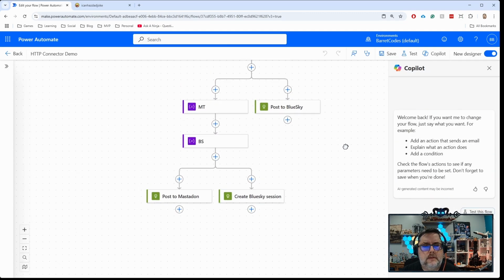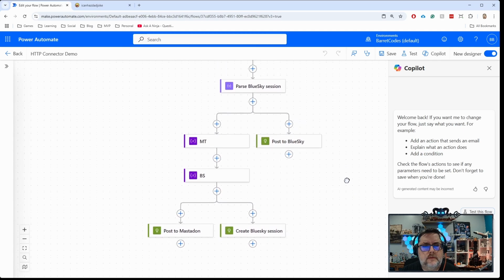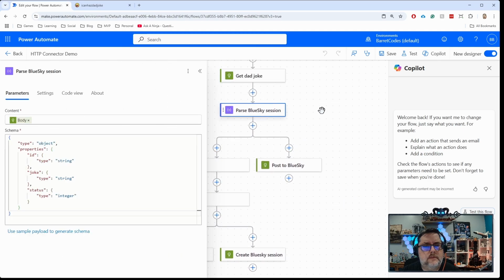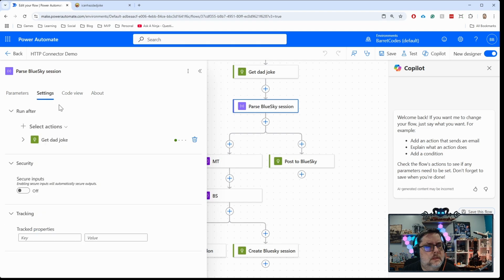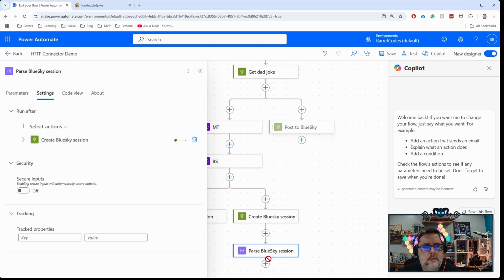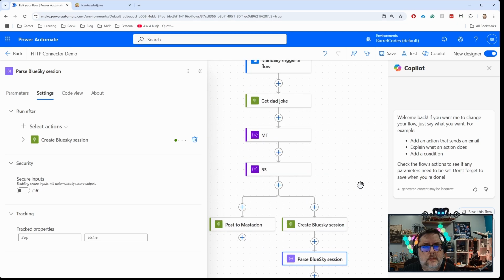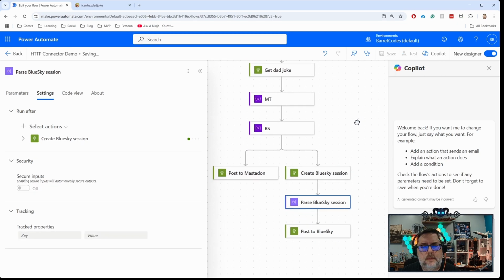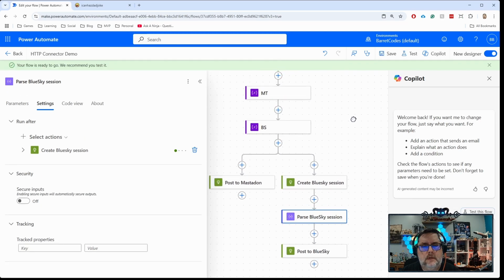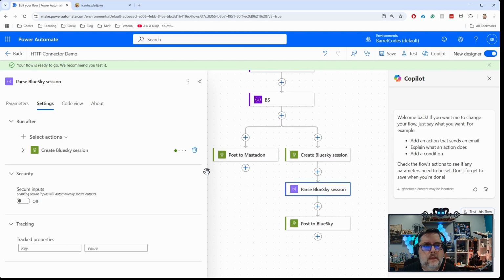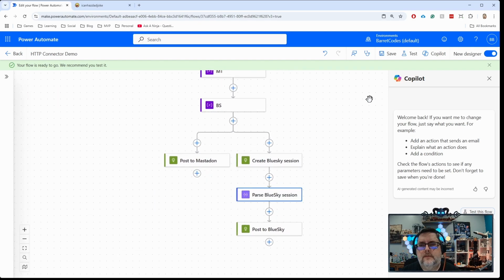So I come back in here, and this is really weird. Blue Sky session. Yeah, see, that's the problem there. It should be after. Okay, that time it worked right. For some reason, it was thinking that it belonged up here somewhere. That's kind of odd. I've never seen that.